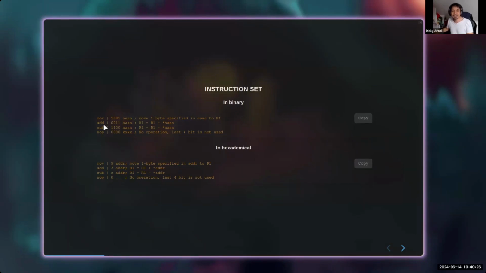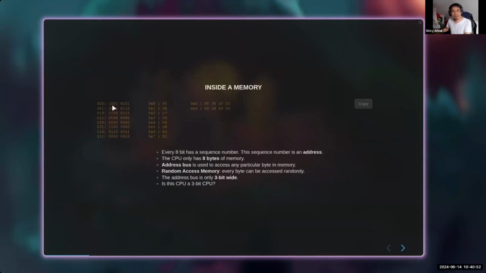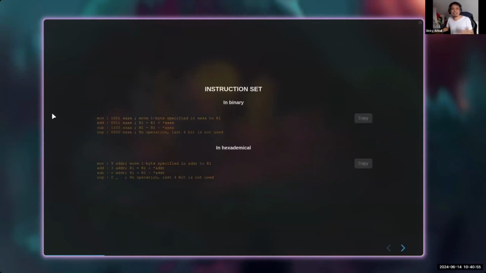Okay, and then add is basically putting whatever is at the address specified here to our R1. So basically, it is like R1 equals R1 plus the content of this address. And then sub is the other one, and then nop is basically 0000, right? And again, because binary is too long, we can use hexadecimal here, right? So now, what does this mean? We can just translate it.